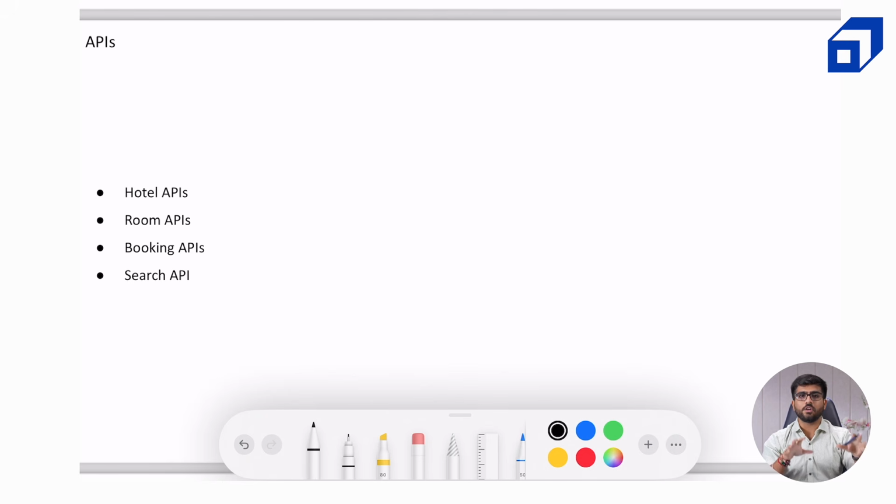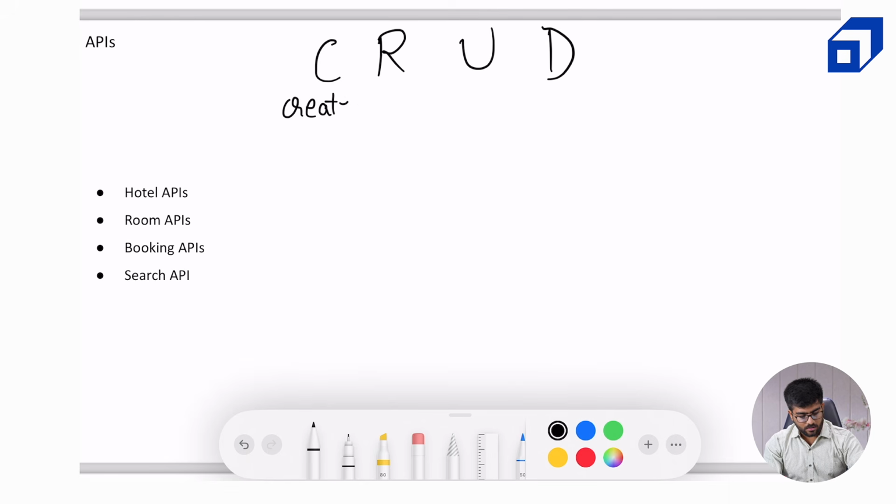Now, normal nomenclature for the APIs is CRUD. What does CRUD stand for? If you remember, I wrote some verbs before our functional requirements. So C stands for create, R stands for read, which is the get part, U stands for update, and D stands for delete.